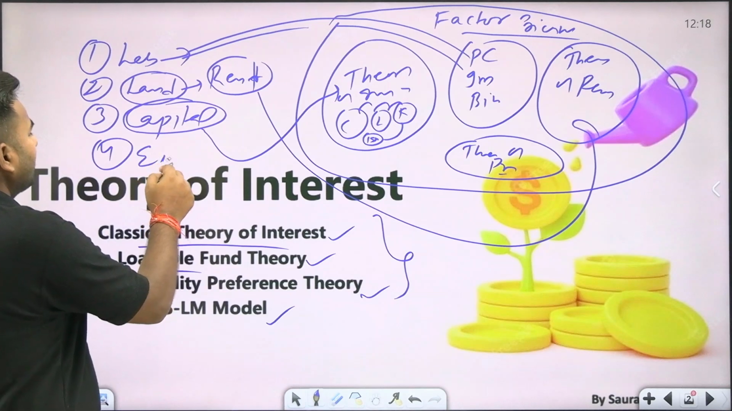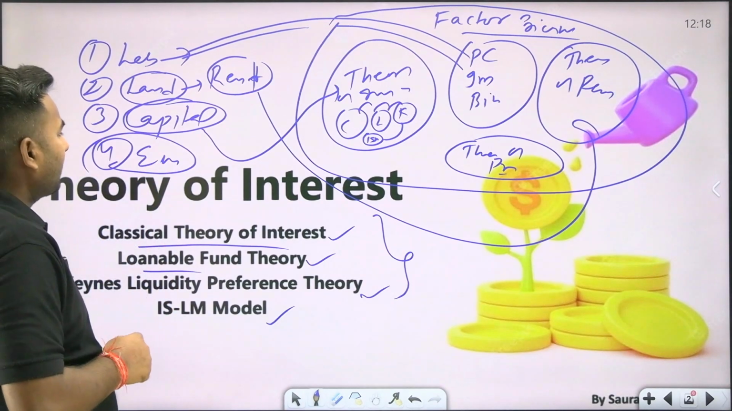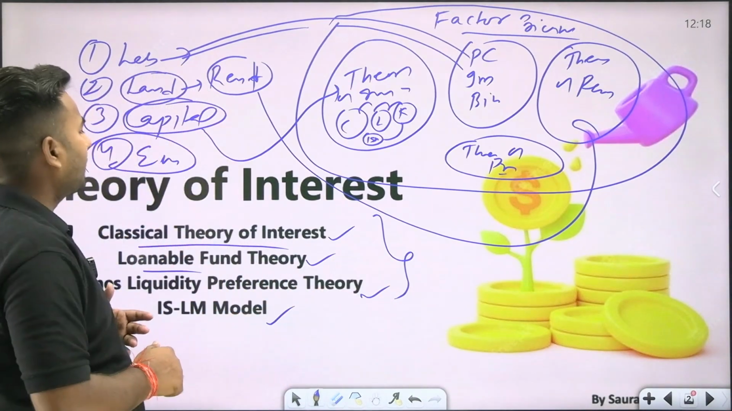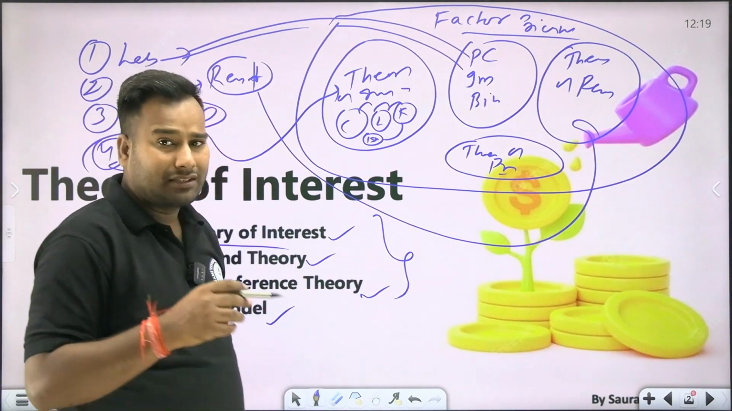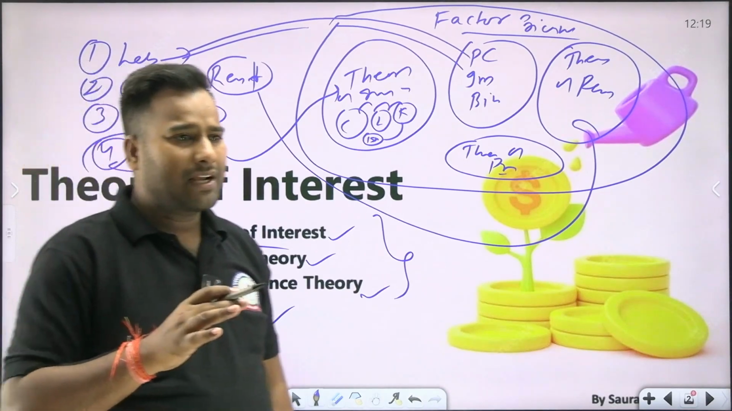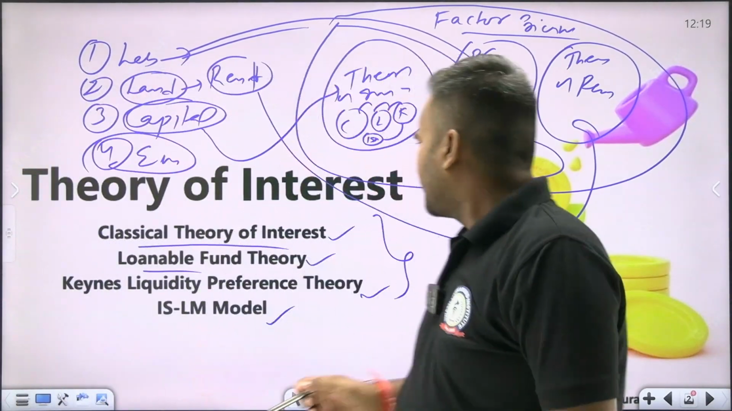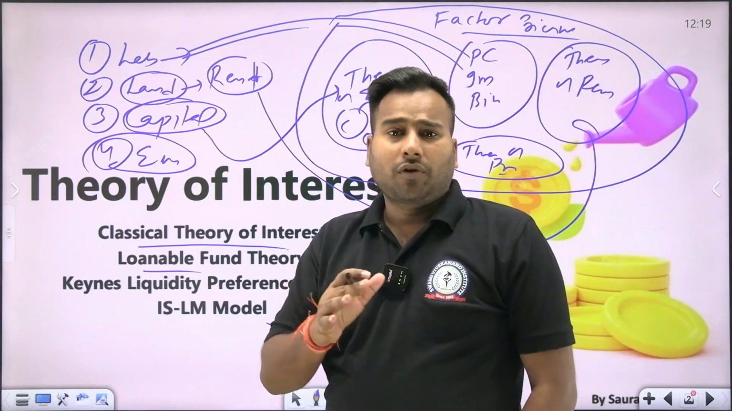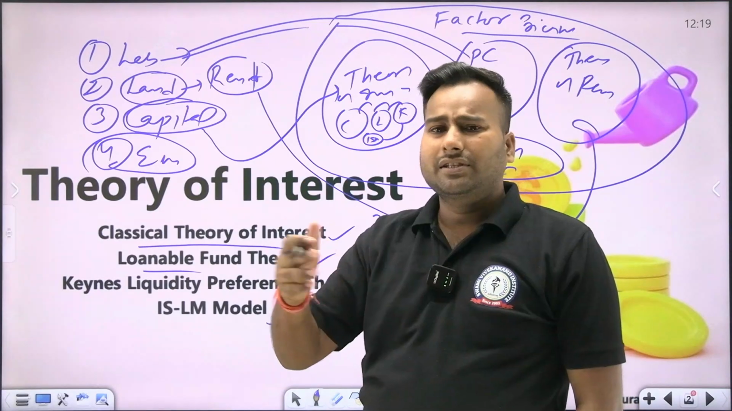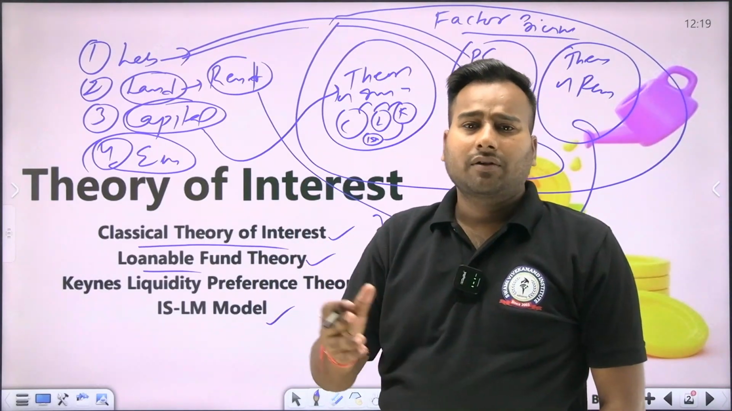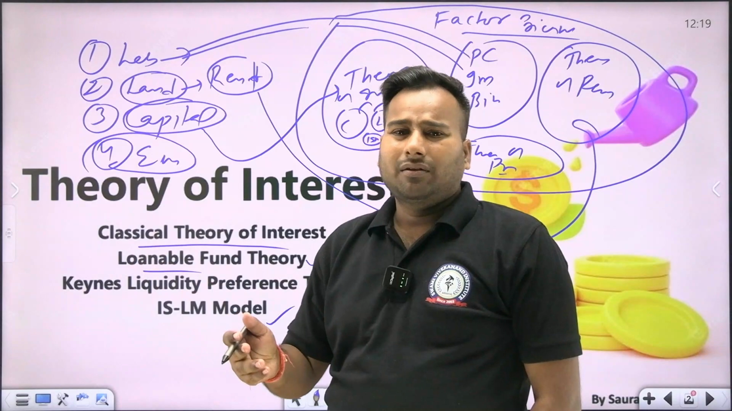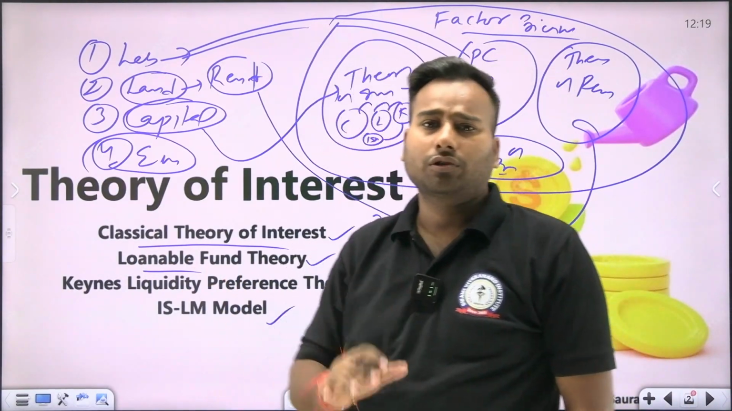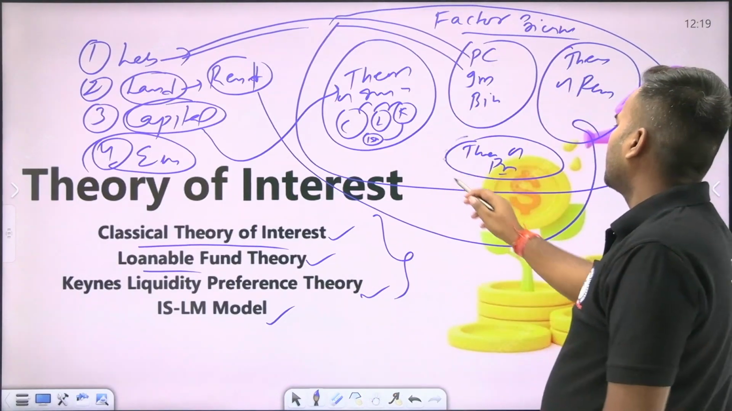The factor of production that is left is the entrepreneur. What price does the entrepreneur get? Whatever price the entrepreneur gets will come in the theory of profit. Why? Because the entrepreneur's price is profit. After giving wages, rent and interest, whatever amount is left to the entrepreneur is profit or loss. That part we will discuss in the theory of profit.